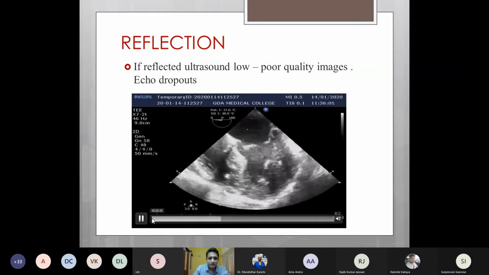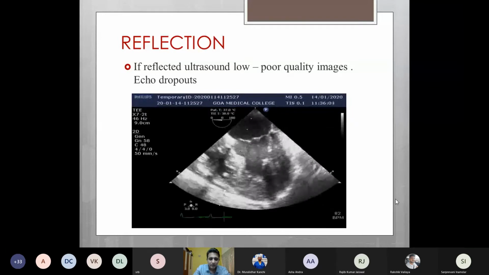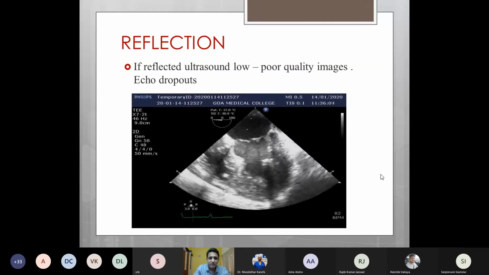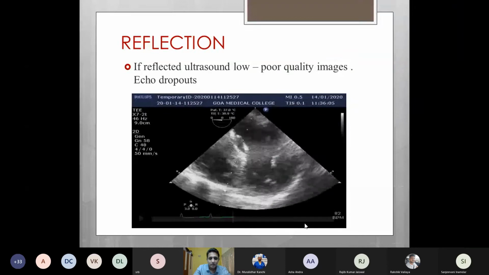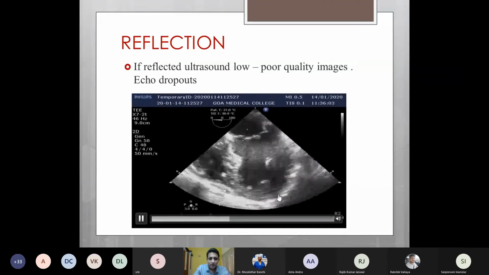Suppose our structure of interest which we want to study is the subvalvular apparatus. And if we are trying to see it in this image, which is a mid-esophageal 4-chamber view, we are not able to visualize the subvalvular apparatus. That is because the structure of interest lies parallel to the ultrasound beam. Hence, it is not visualized in this view.